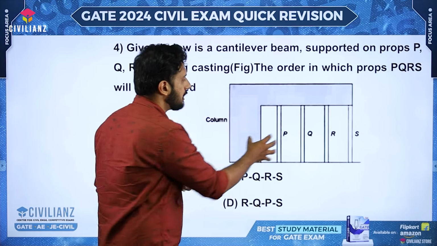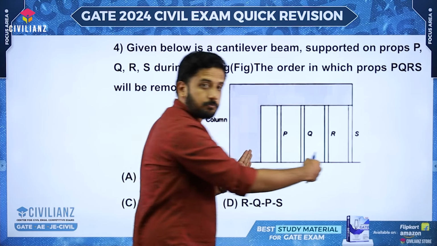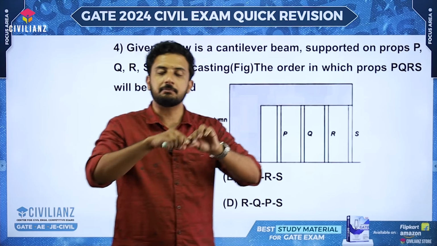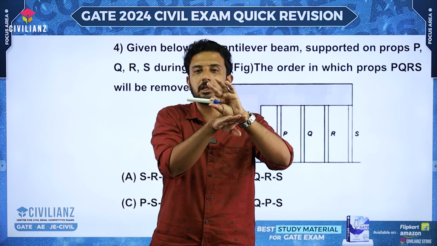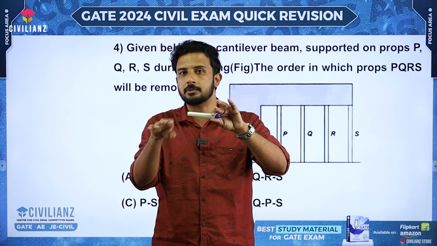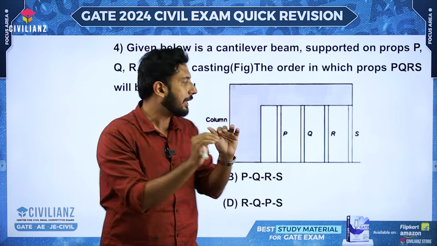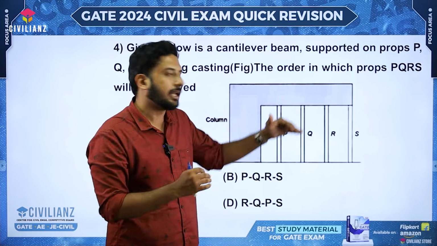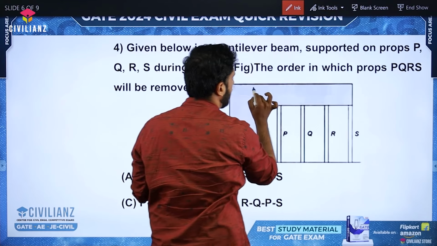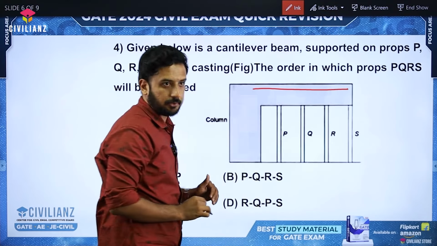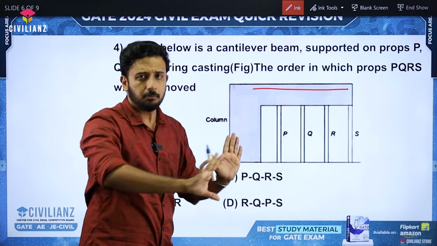Otherwise what will happen? Suppose if you are taking P, Q, R and all, it will be acting as a simply supported beam, right? So for a simply supported beam, the tension will come on the bottom. So we need to place the reinforcement on the bottom side. Otherwise it will fail, right or not? So it should always be maintained as a cantilever, then only the provided steel reinforcement works. Obviously the steel reinforcement might have been provided here, right? There is the tension zone. Okay, the development length, anchorage and all will be there. I'm just showing the position, that's it.